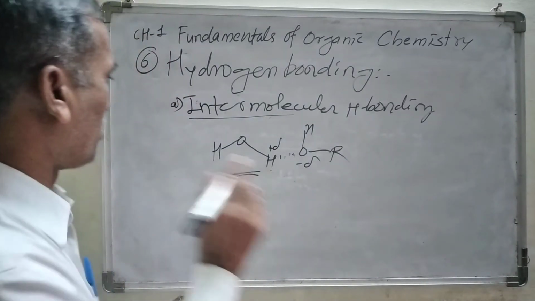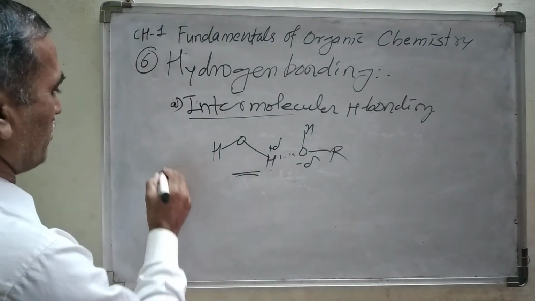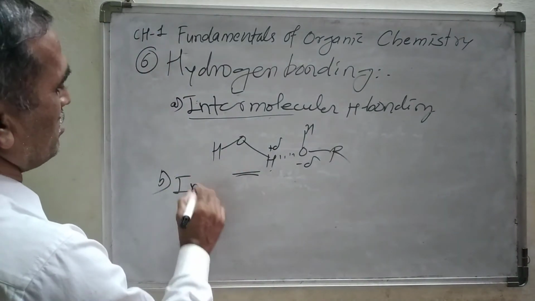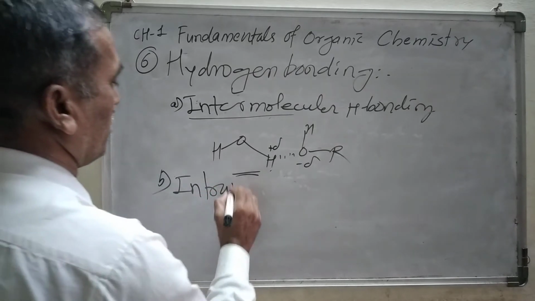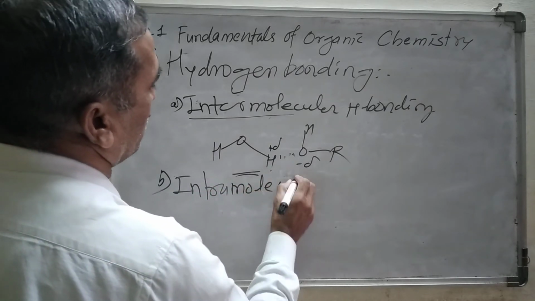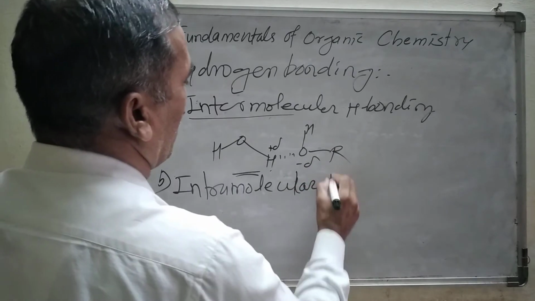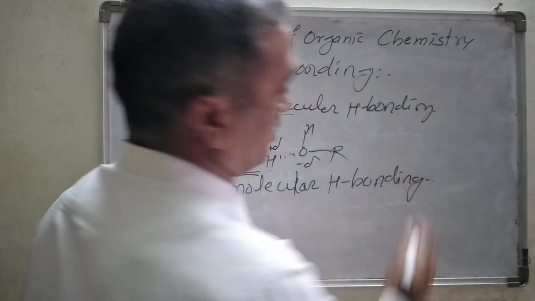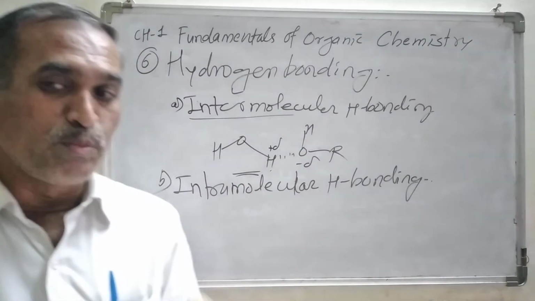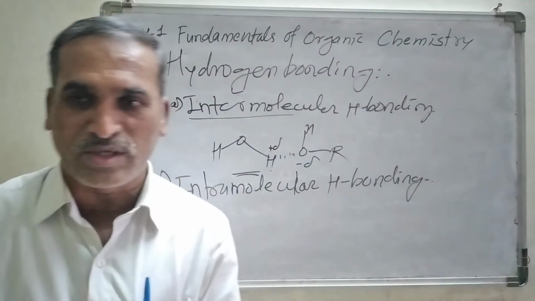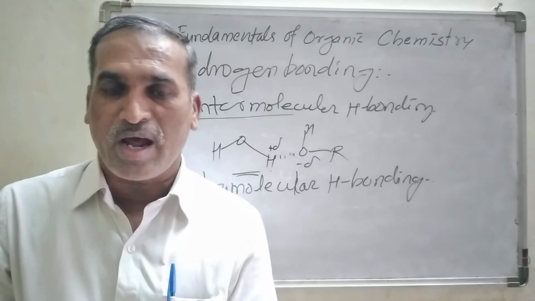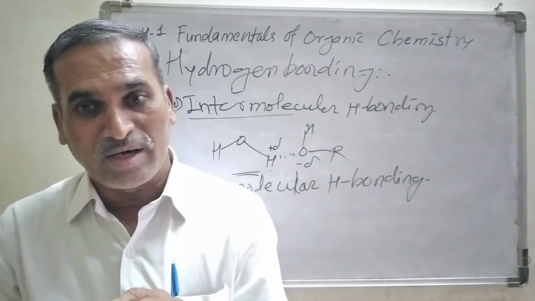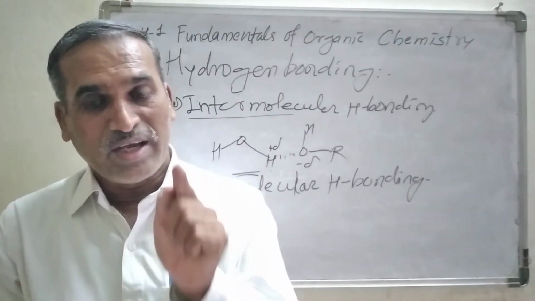The second one is known as intramolecular hydrogen bonding. Now what do we mean by intramolecular hydrogen bonding? Listen carefully.